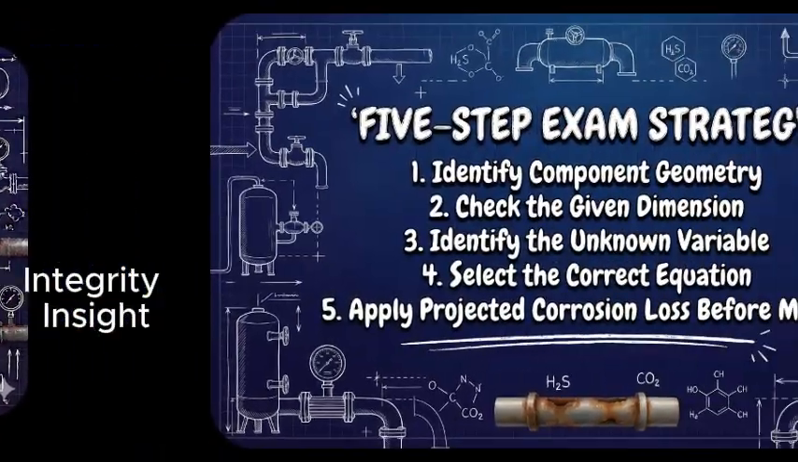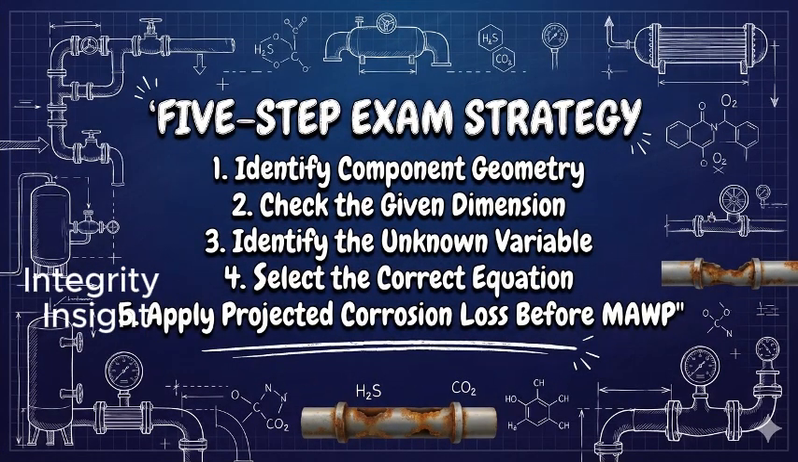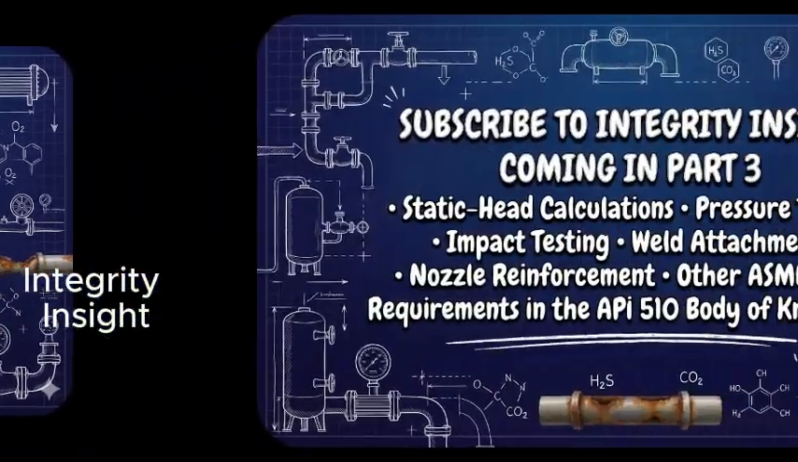Before leaving, remember the basic examination strategy. First, identify the component geometry. Second, determine whether the question gives an inside radius, inside diameter, or outside diameter. Third, identify whether pressure or thickness is unknown. Fourth, select the correct equation. Finally, adjust the measured thickness for projected corrosion loss before calculating an in-service MAWP.